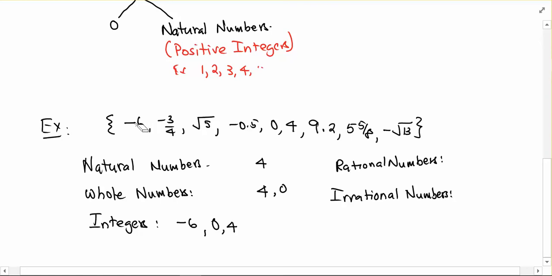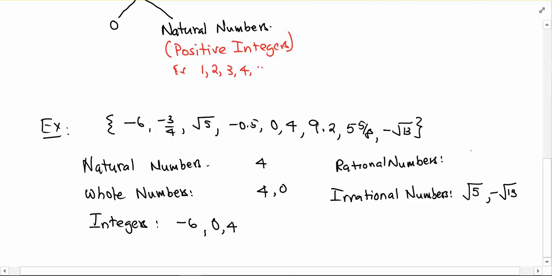So -6 has no decimal place. -3/4 has a decimal that stops. Radical 5, now that's an irrational number. -0.5 is rational, 0 is rational, 4 is rational, 9.2, 5, 5/8. If it's a fraction, remember, the decimal will either repeat and go on forever with a pattern, or it will stop. Minus radical 13. So those are the only two irrational numbers.